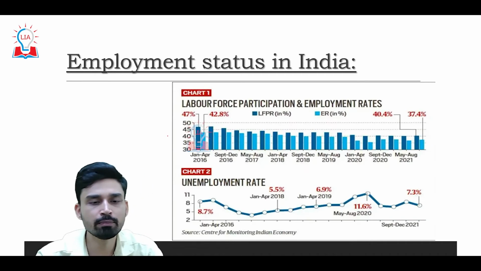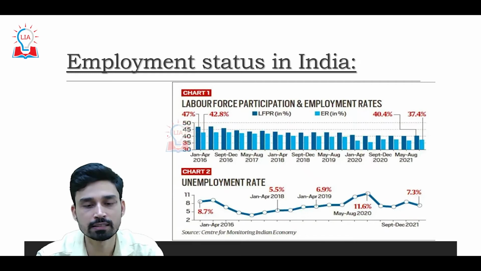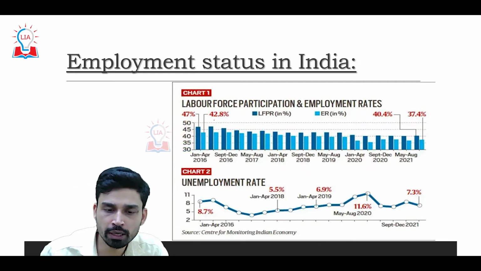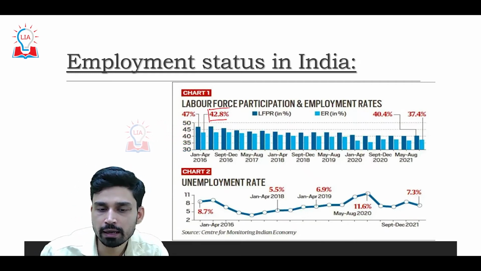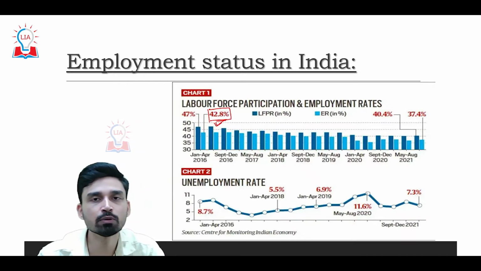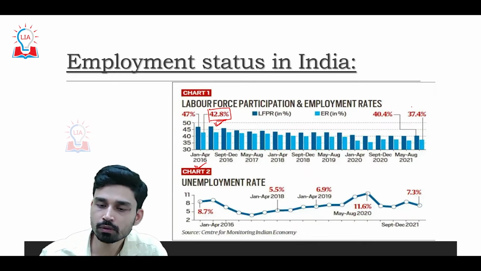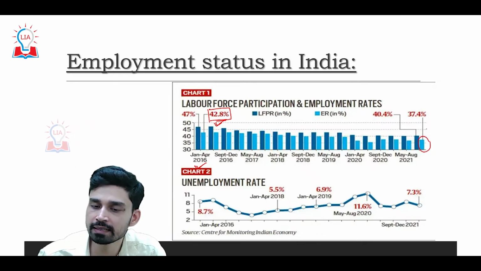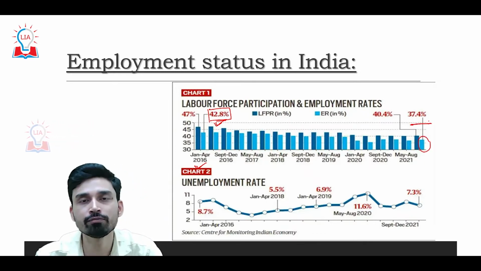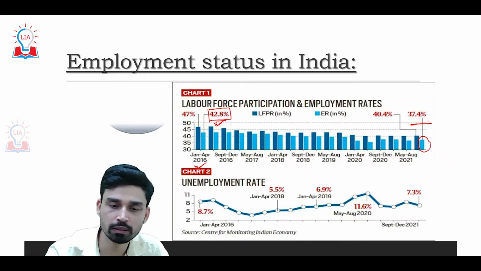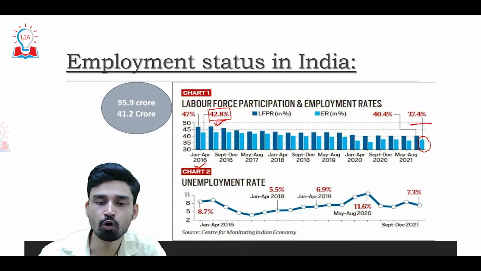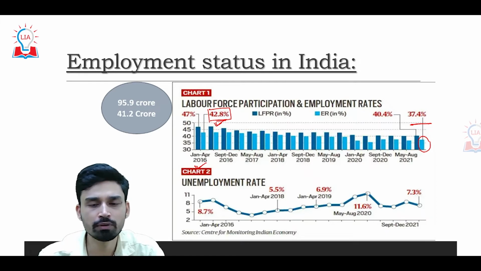So, what does the employment status in India tell us? If you look at the ER, and again at the first graph, 42.8% was the employment rate of the country in the year 2016, while the employment rate has declined to almost 37.4% in the year 2021. That means we can say there is a decline of roughly 5% in the employment rate.